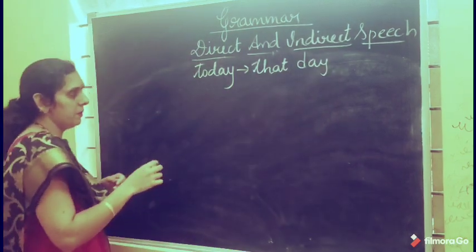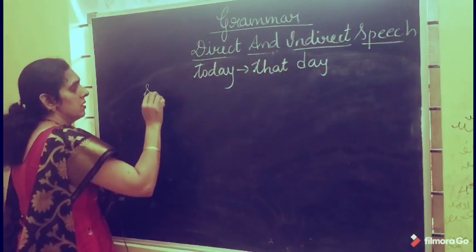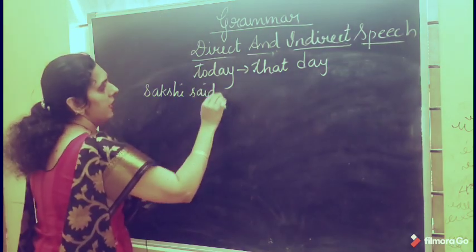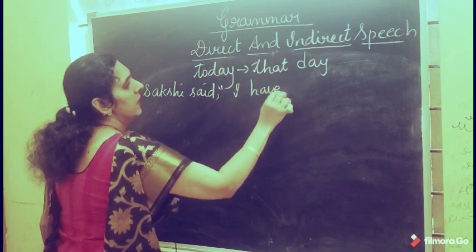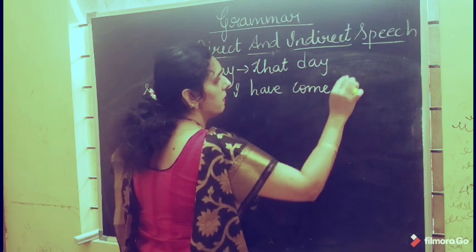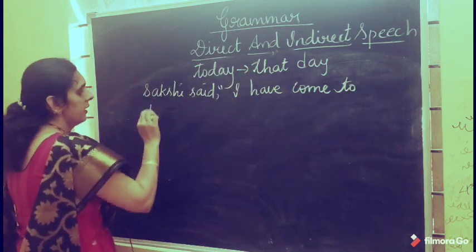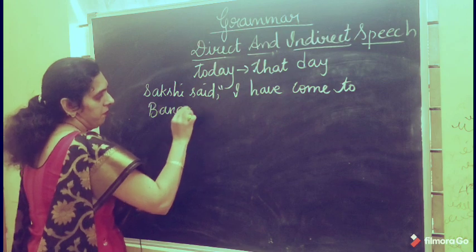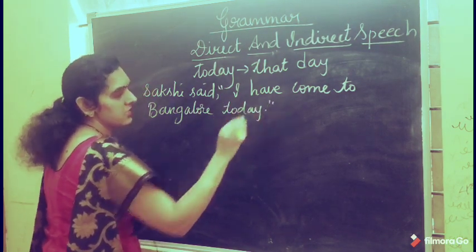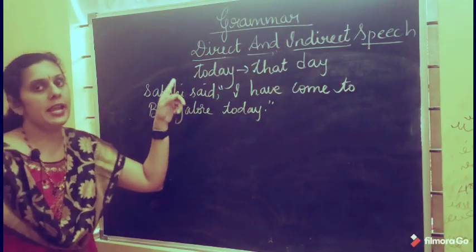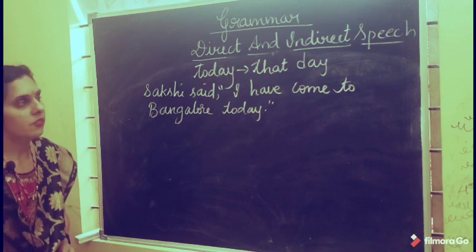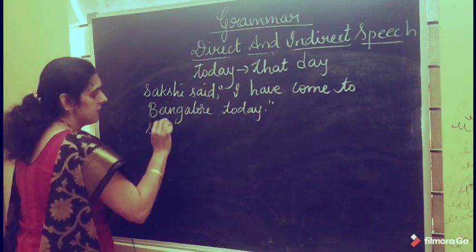See, let me take an example. Sakshi said, I have come to Bangalore today. So how are you going to change it? See, Sakshi said that, you join the reporting part and the reported part with the conjunction that.